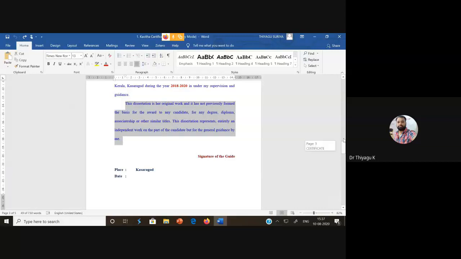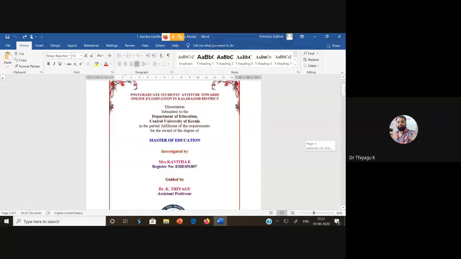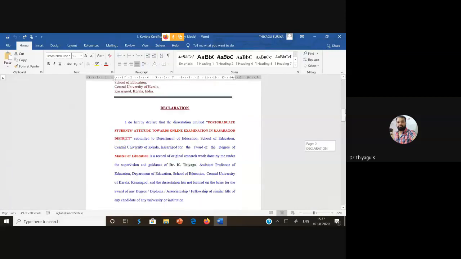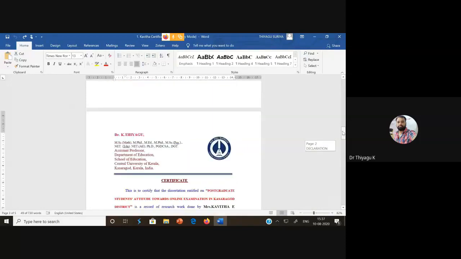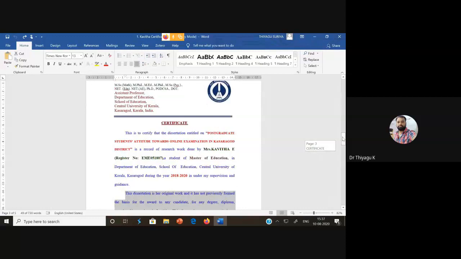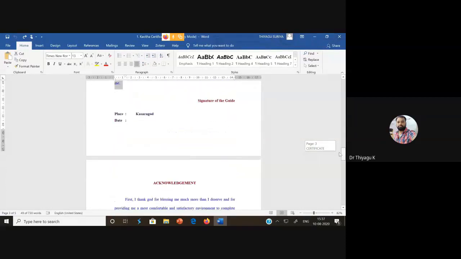Then this is called the certificate page. I hope you are getting it. This is called the cover page. Then this is called the declaration. It will be given by the scholar. The next is called the certificate. This is given by the guide. Then after this, we can go with the acknowledgement.